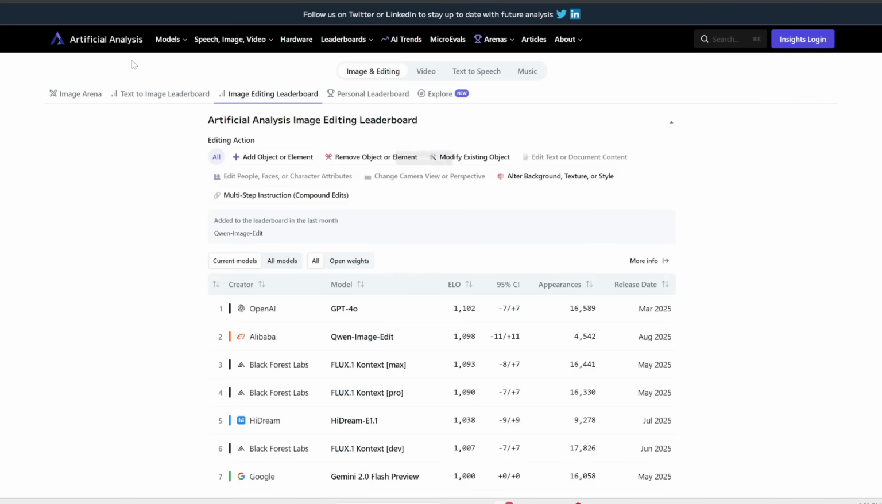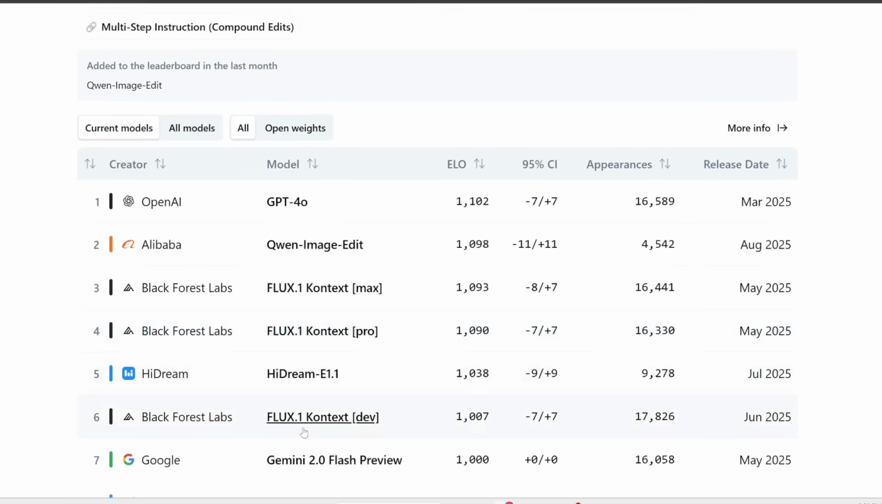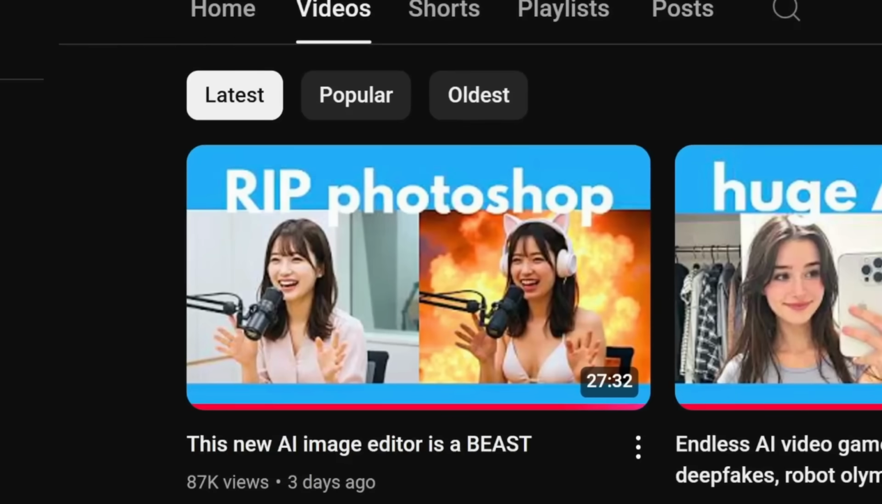And if you look at this independent leaderboard called Artificial Analysis, and if you rank all the image editing models, you can see that Qwen Image Edit is now the best open source image editor you can use right now. Heck, it even beats some closed source proprietary models like Flux Context Max and Flux Context Pro. Notice that these are paid and closed source. The open source version is all the way down here. Now, I already did a full installation tutorial and review of Qwen Image Edit this week, so see this video if you want to learn more.